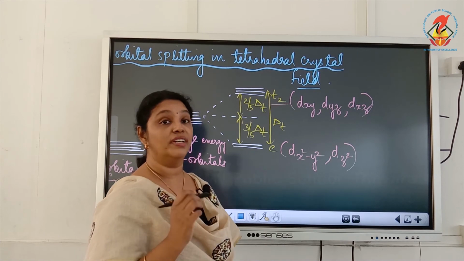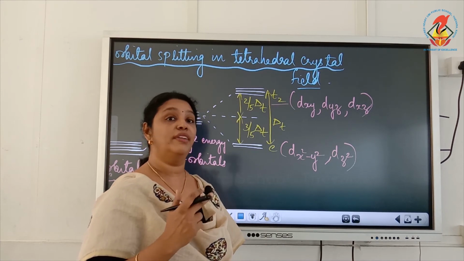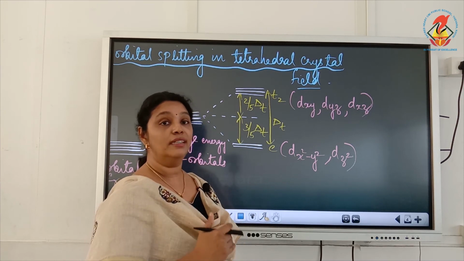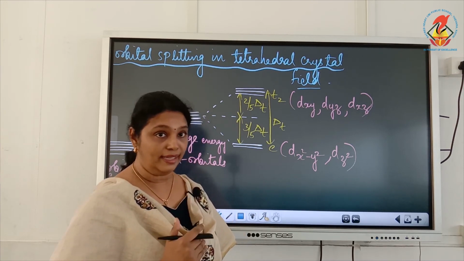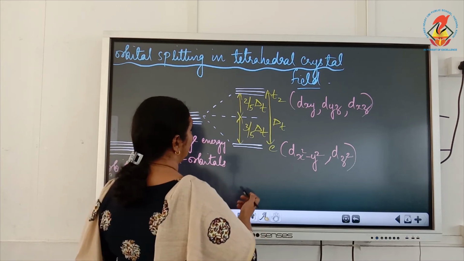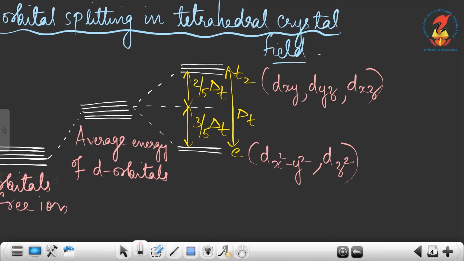Now we don't use the subscript g. In octahedral we had eg and t2g. Here we don't use g, and the low energy set is E and the high energy set is T2. Also you can see the difference in energy between E and T2 is Δt, and here t stands for tetrahedral.